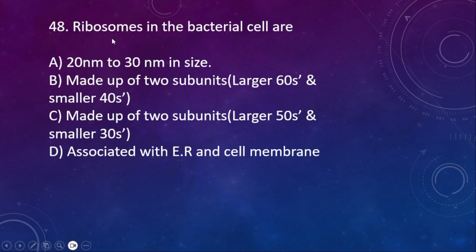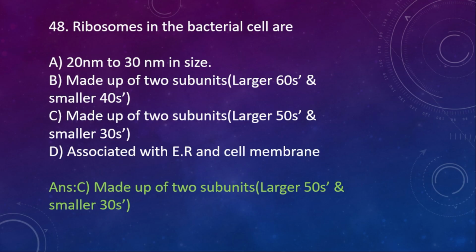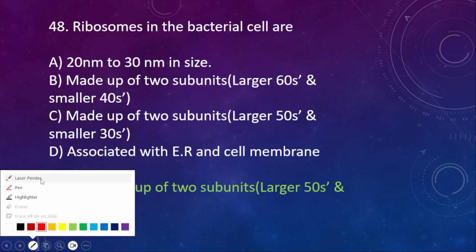48th one. Ribosomes in bacterial cell are option A, 20 nanometer to 30 nanometer in size, B, made up of two subunits, larger one is 60S and smaller one is 40S, C, made up of two subunits, larger one is 50S and smaller one is 30S, D, associated with ER and cell membrane. Here the right option is option C. They are made up of two subunits, larger one is 50S and smaller one is 30S.